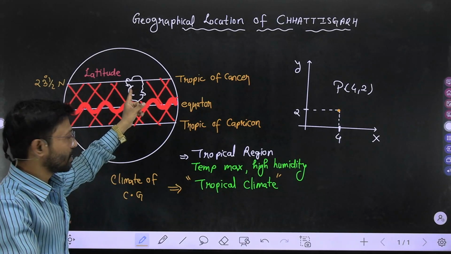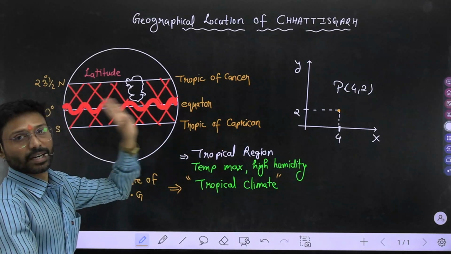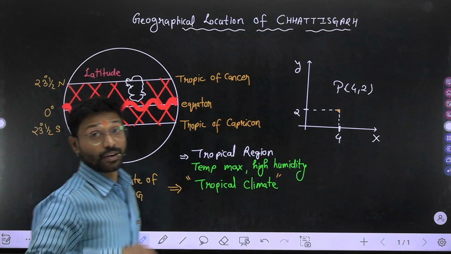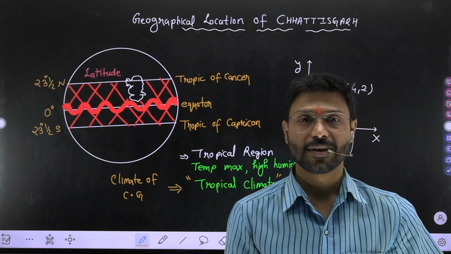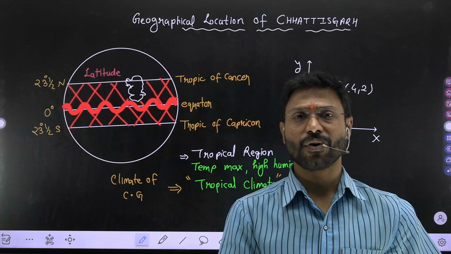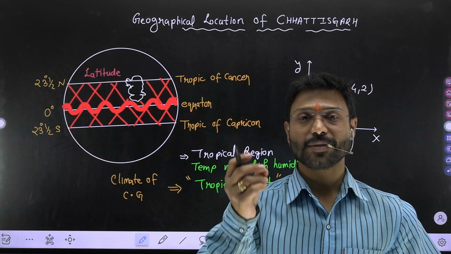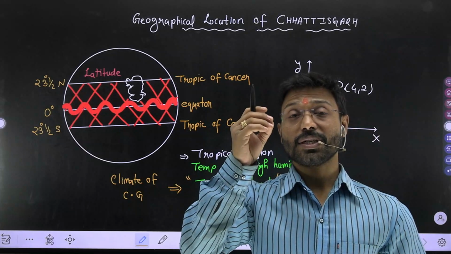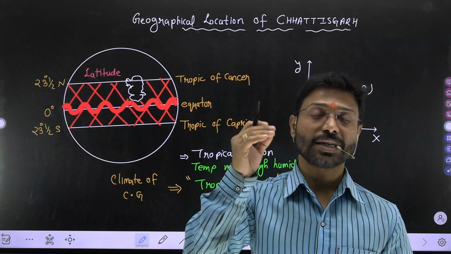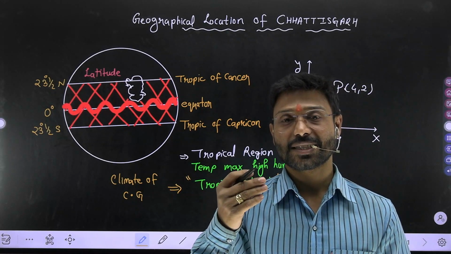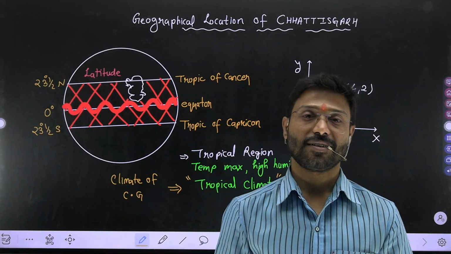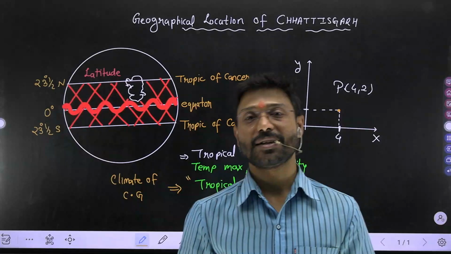having a characteristic of high temperature and high humidity with heavy rainfall also. Humidity means you are getting heavy rainfall. And because of heavy rainfall, you know there must be water evaporation, which creates the humidity within the environment, my dear.